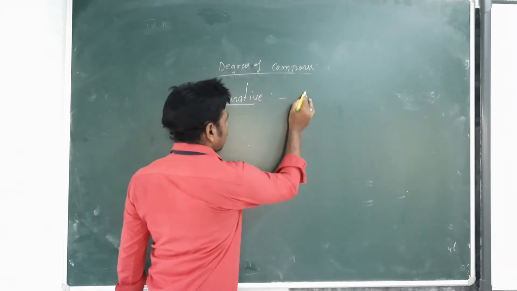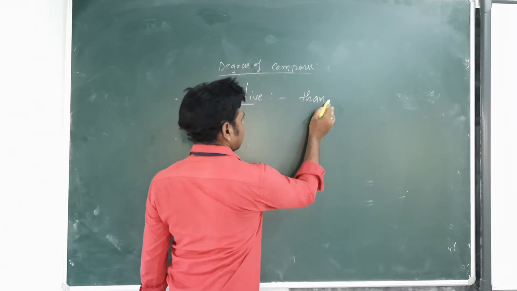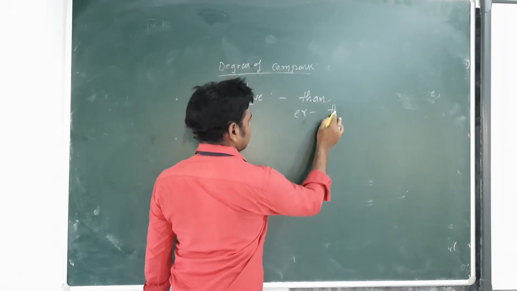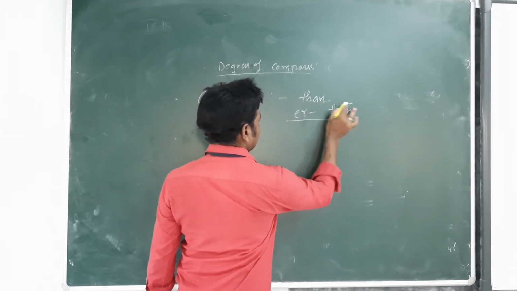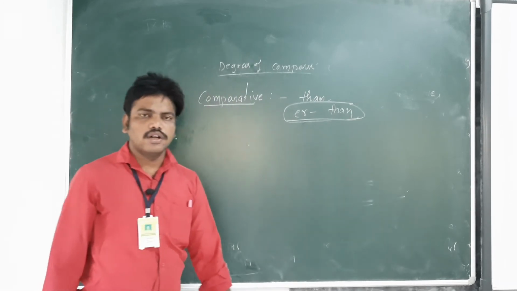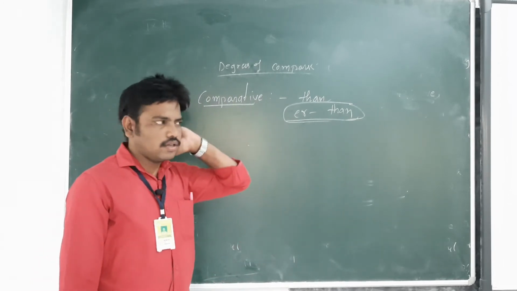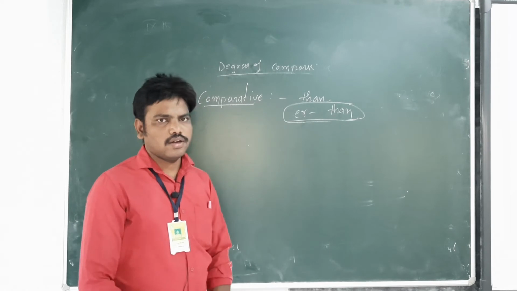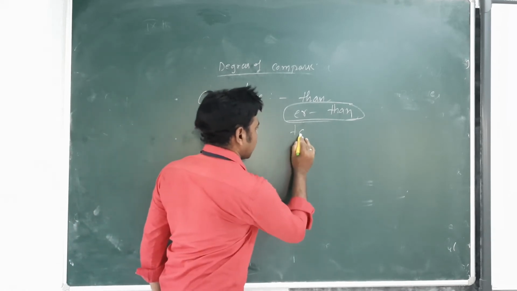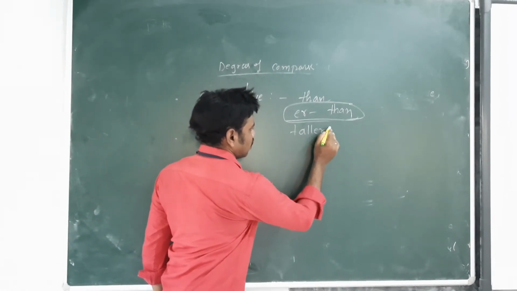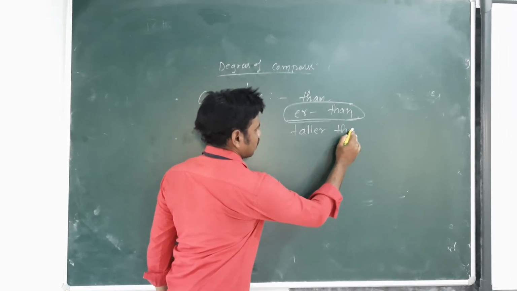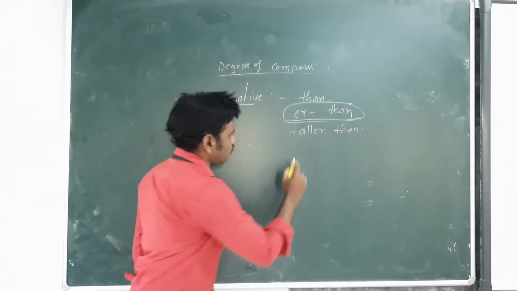Here in comparative degree, the main root word is than. This is the root word of degrees. Comparative degree is than. What example here? Taller than, or bigger than.